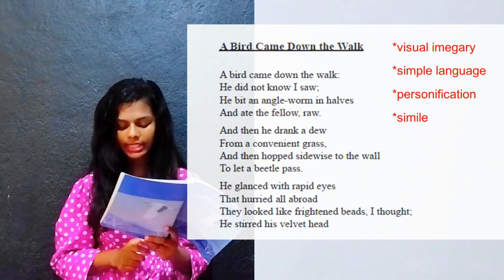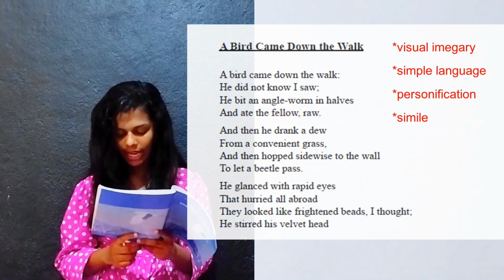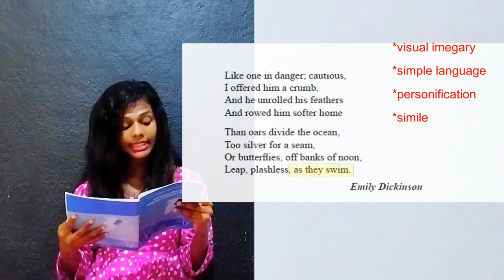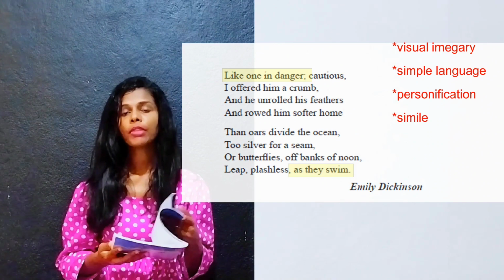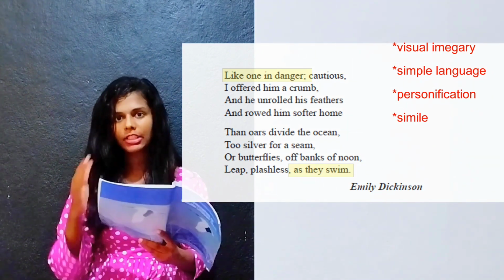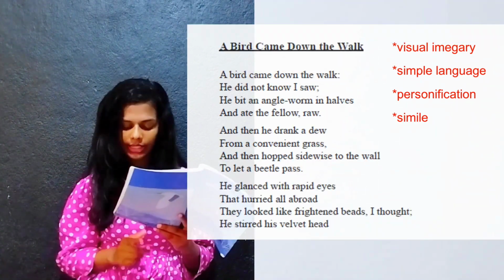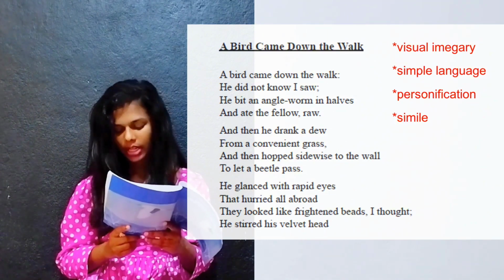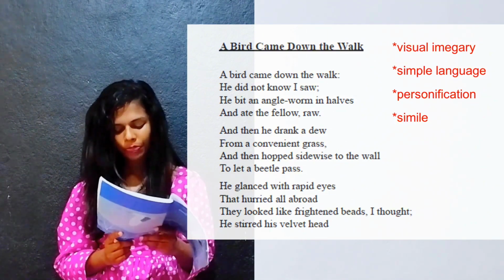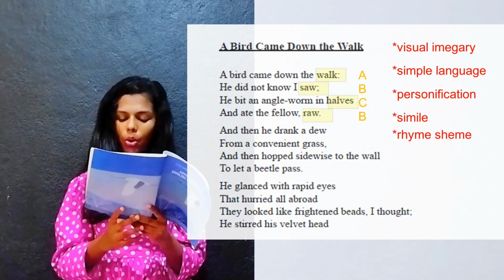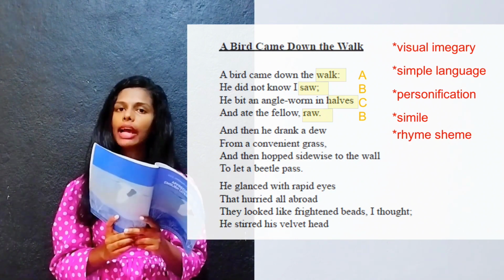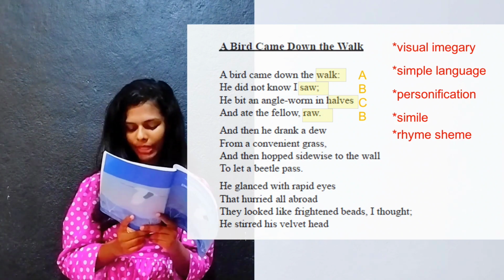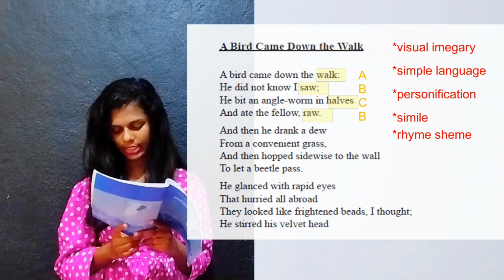And similes, as I say, like frightened beads, like one in danger. These are the similes of the poem. And then the writer has used a rhyme scheme, of course. Walk, sow, halves, row. Here the writer has used an A, B, C, B rhyme scheme.